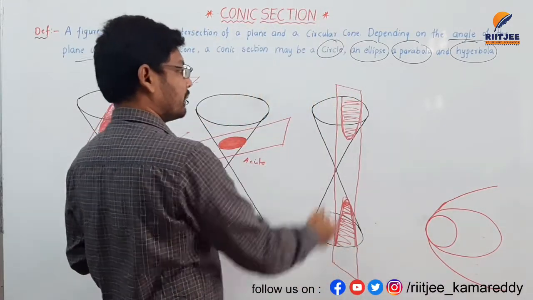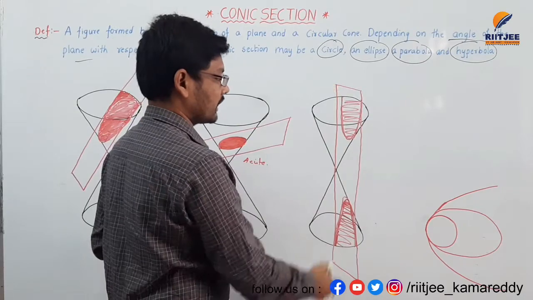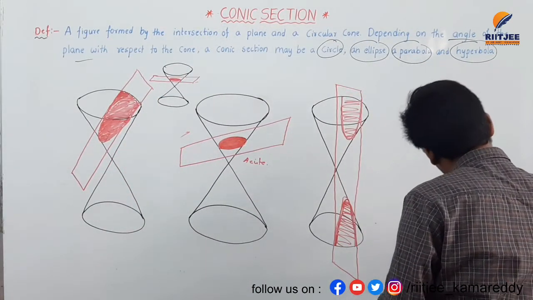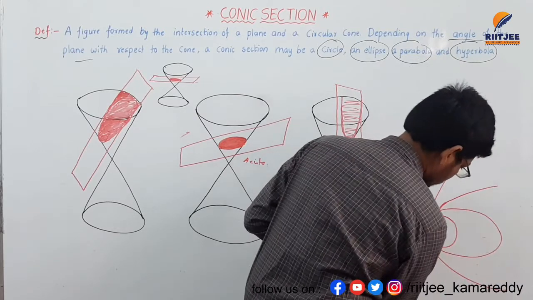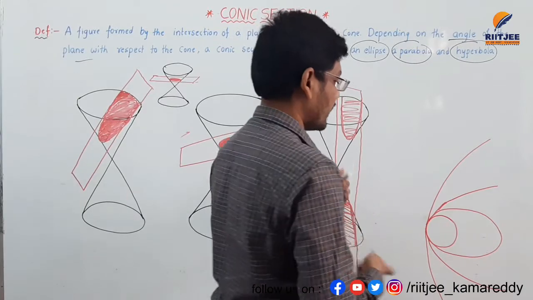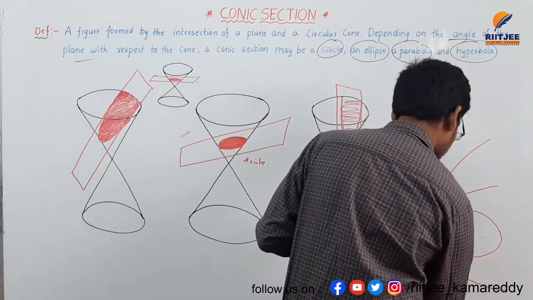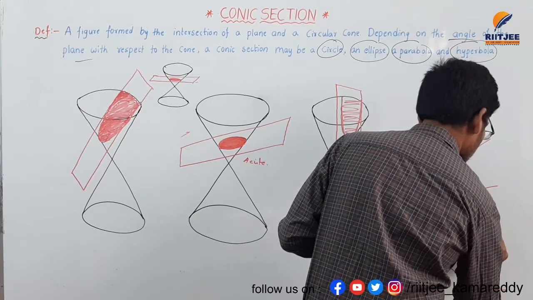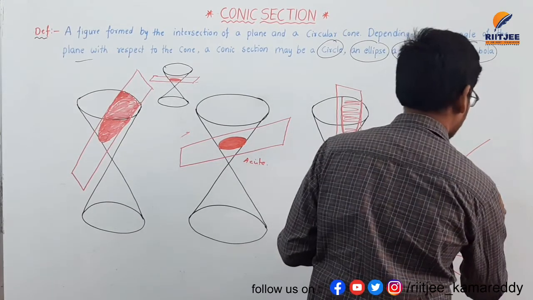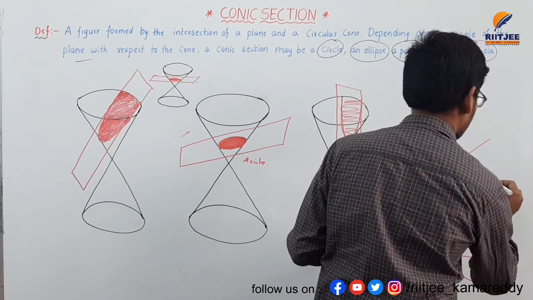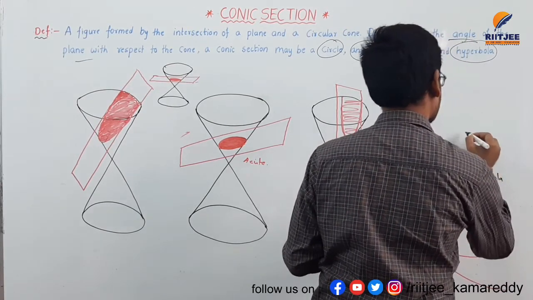And if a plane is perpendicular to the two right circular cones here, it will make hyperbola. The first diagram is circle, the second diagram is ellipse, the third diagram is parabola, and the fourth diagram is hyperbola.